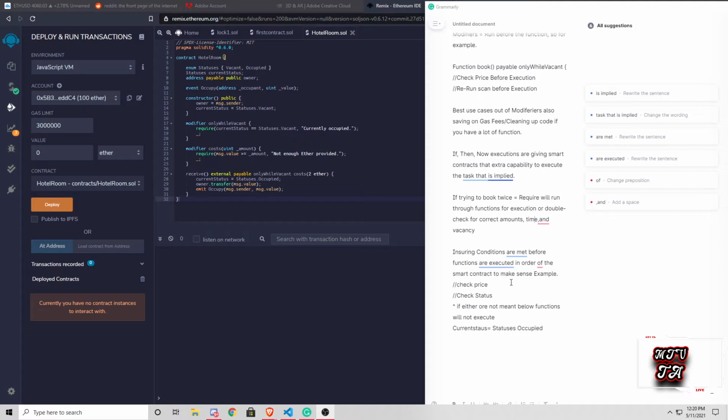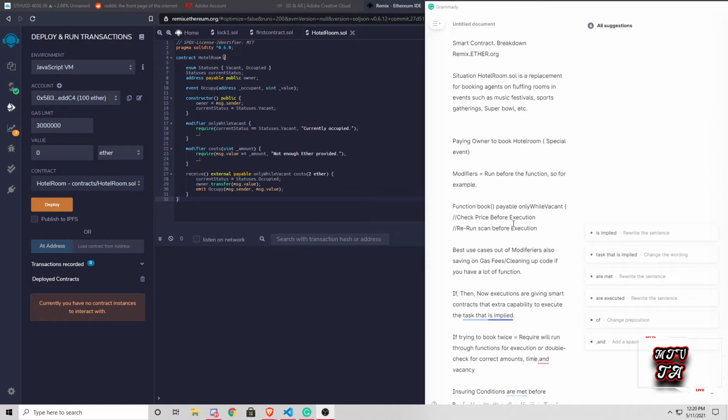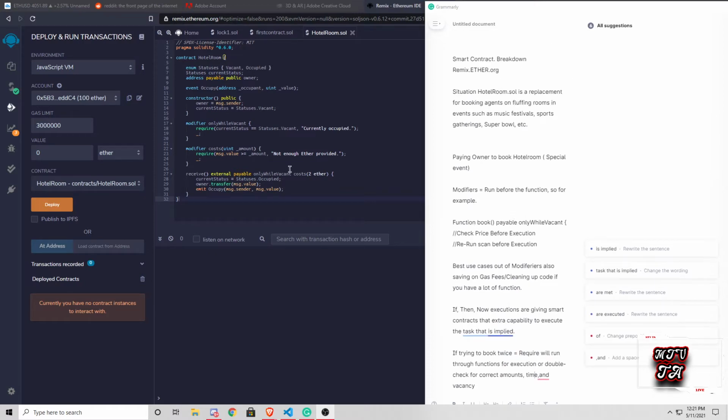Nothing too long, only 32 lines written in the Solidity language. We're using Remix, Ethereum's IDE, a nice built-in virtual environment for us to work in with little to no consequences at all. Some real quick things I wanted to go over in the breakdown are for people who are not on the tech side, to understand functions and the way they're written.